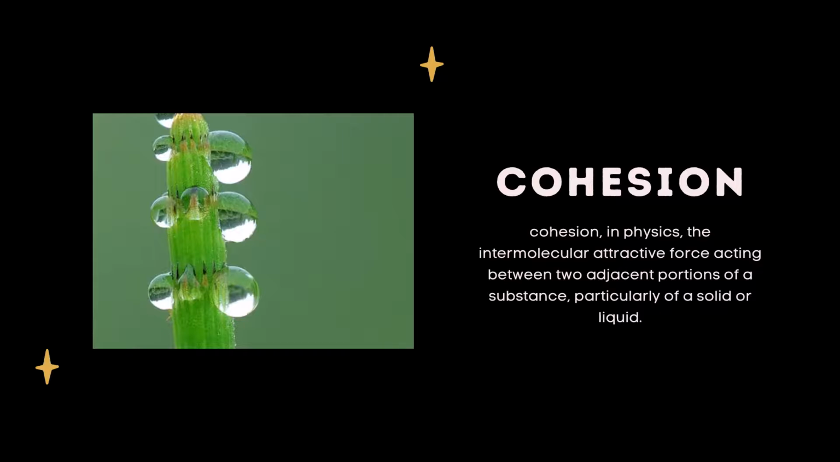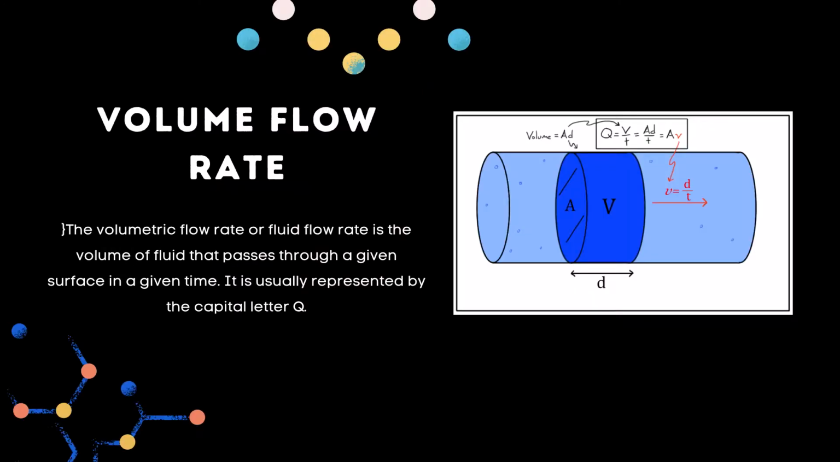Volume flow rate. The volumetric flow rate or fluid flow rate is the volume of fluid that passes through a given surface in a given time. It is usually represented by the capital letter Q.